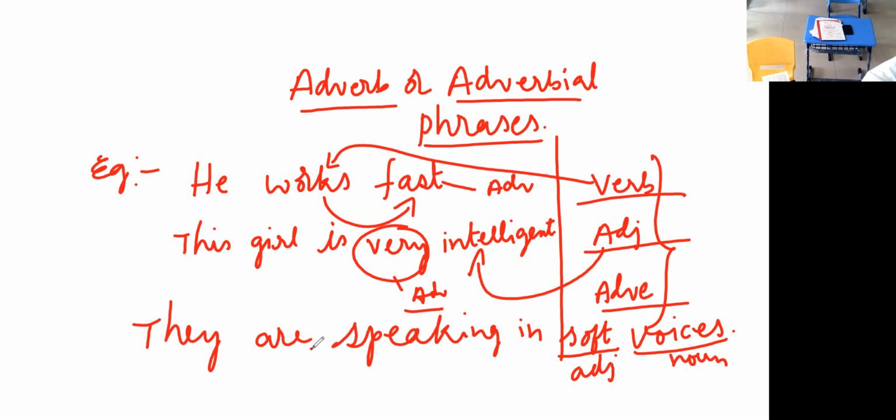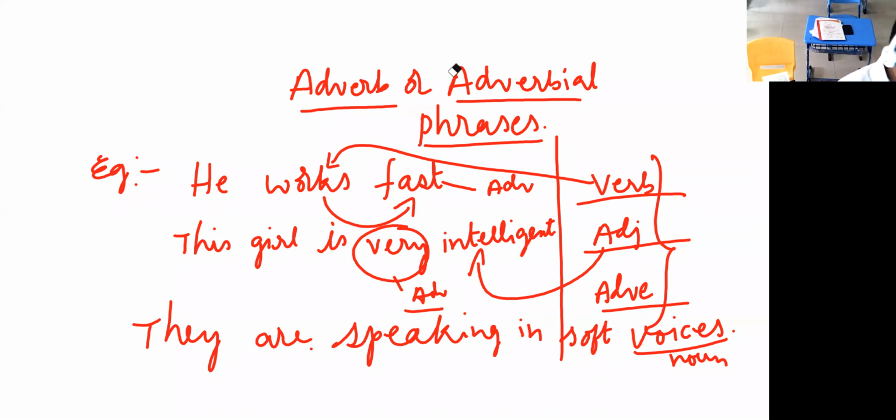Okay, we'll cancel this. Instead of cancelling, we can give it. The example is given in the course book, sir. That's why I told that. They are speaking in soft voices. The soft is a modifier here. Yes. Okay. I will check this part whether it is an adjective here or maybe an adverb. Clear?